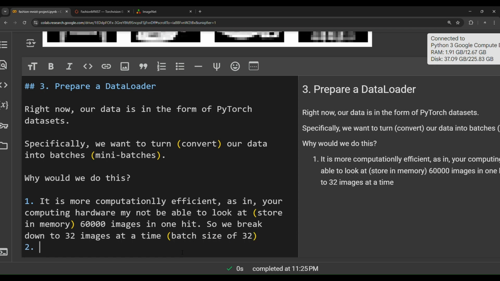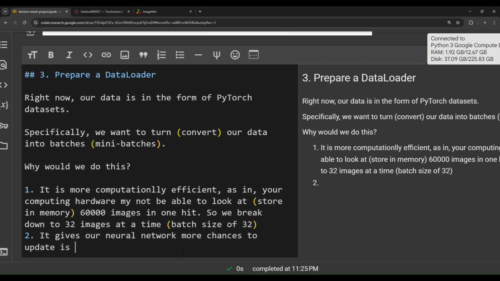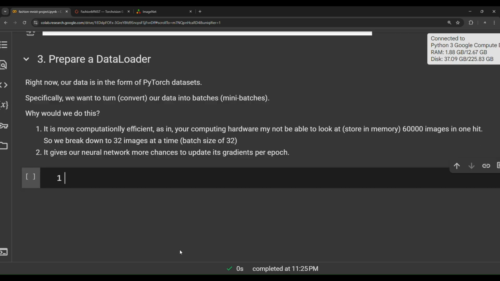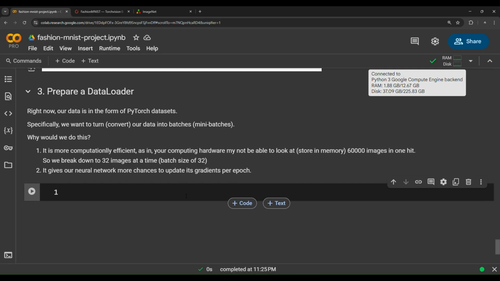And then the second reason why we do this is it gives our neural network more chances to update its gradients, in other words its weights, per epoch. Well, that might sound complex the first time, but it's more efficient.